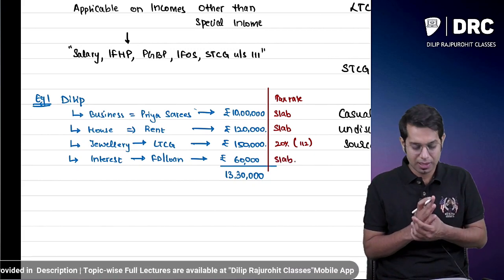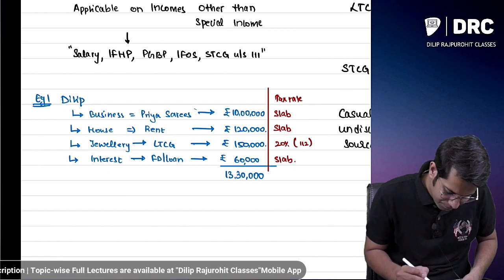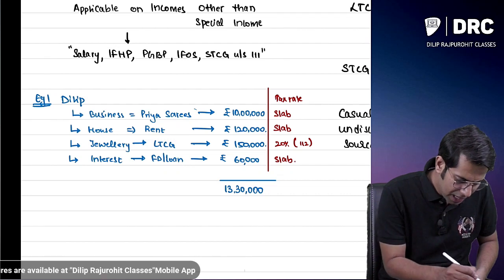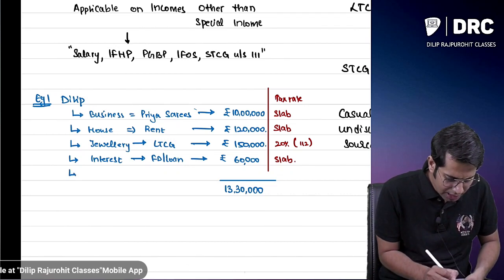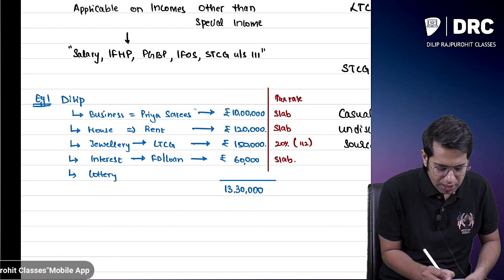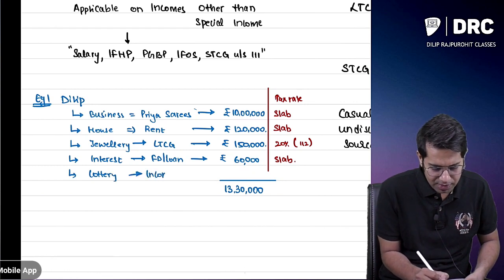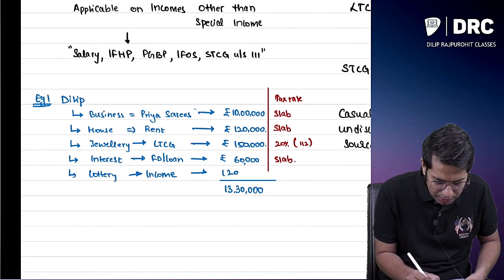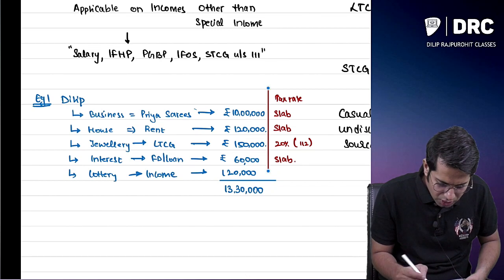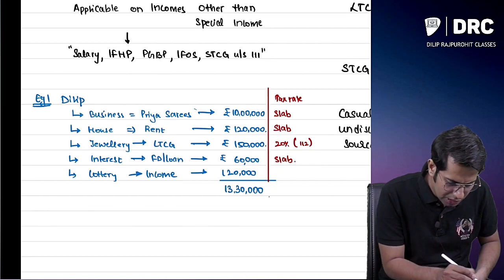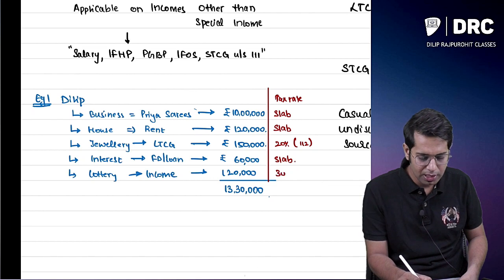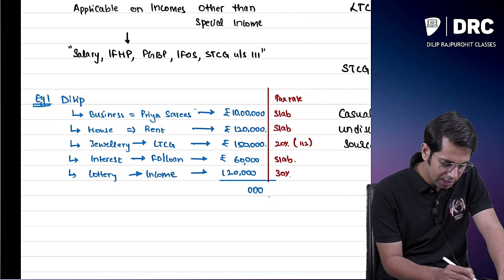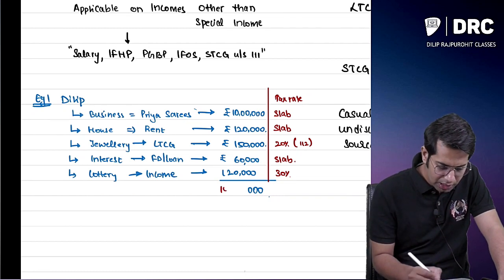Apart from that, I'll take one more income. Say I had also taken a lottery ticket, and I have earned an income of 1,20,000 from that lottery. Tell me now, this lottery income, at what rate do I have to pay the taxes? I will have to pay the taxes at 30%.